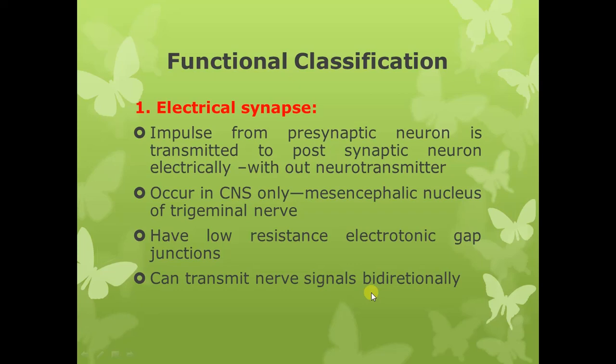But in case of the electrical synapse, the nerve signal can be transmitted in either direction, from the presynaptic to the postsynaptic neuron, or in the reverse direction. So we say it is bidirectional nerve signal transmission. Both ways the signals can be transmitted between the two neurons.